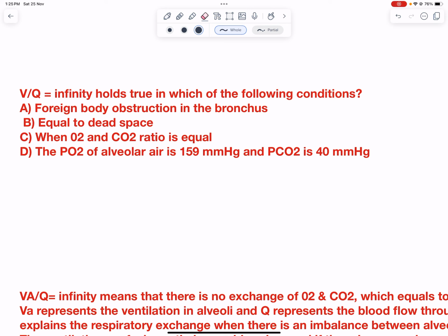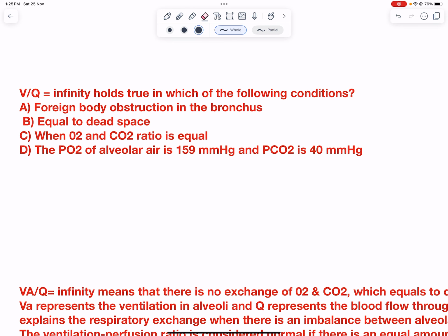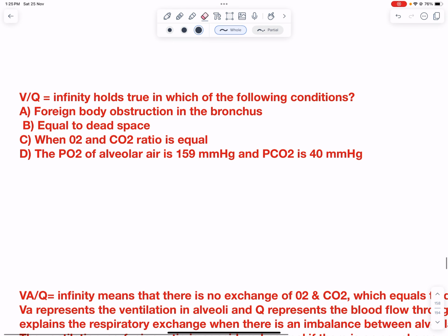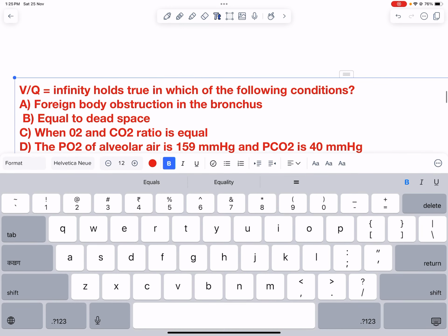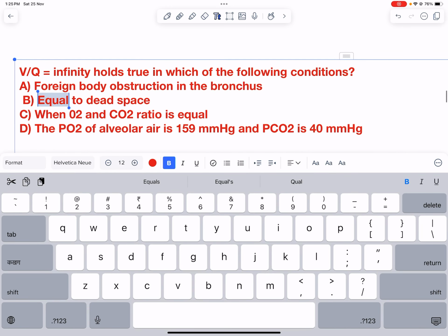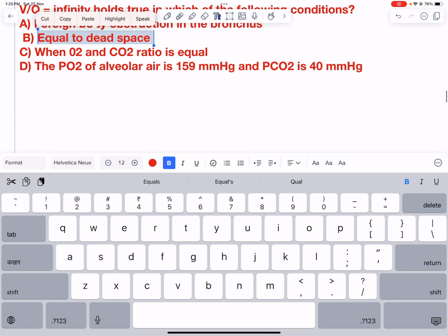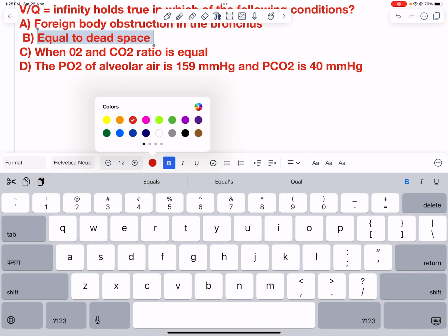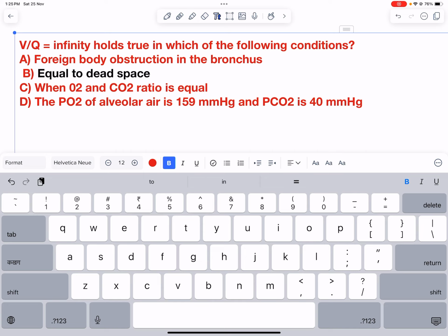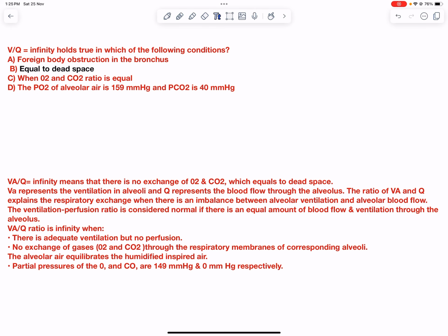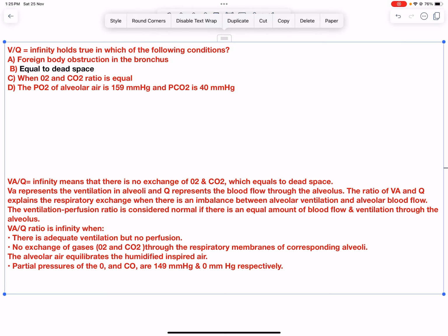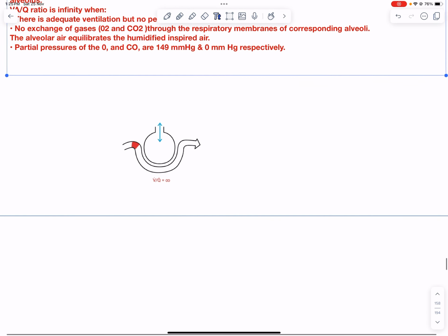So up till now you must have ticked the answer. Now the correct answer is equal to dead space. Now how would that answer come? So here is a mathematical explanation to help you all.